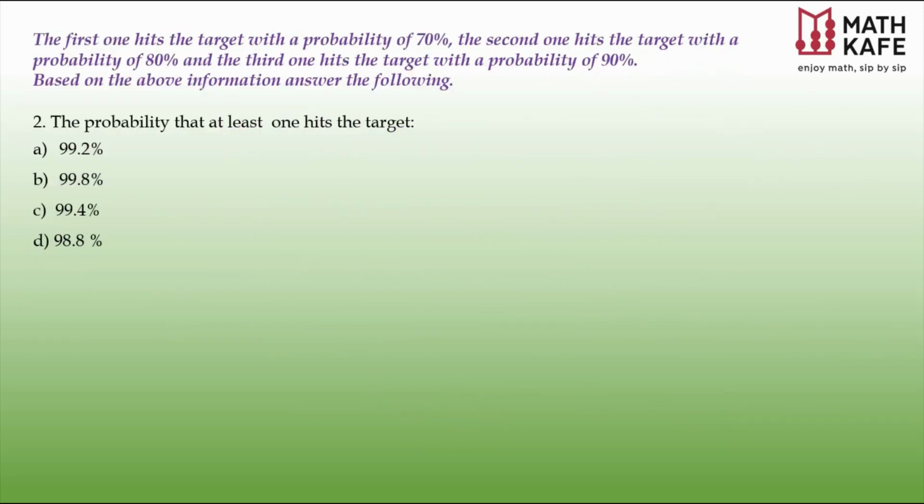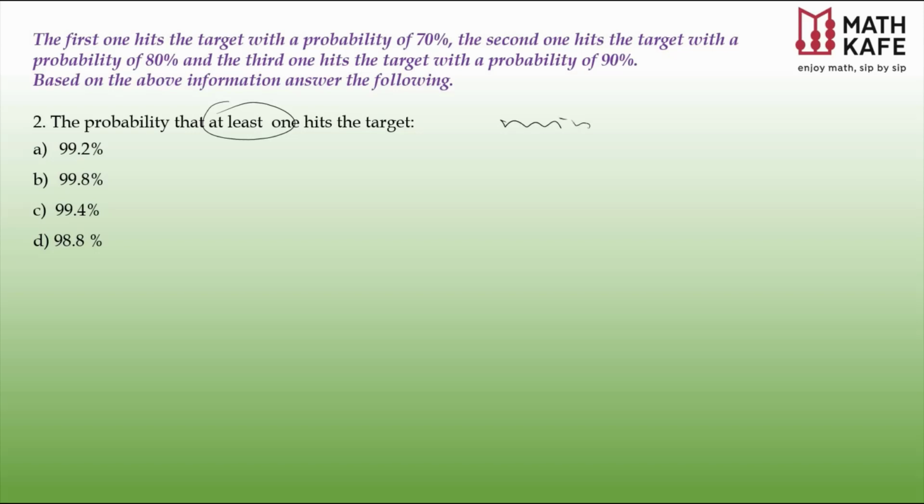Let us consider the second question. The probability that at least one hits the target. At least one. Again, a very important word. At least and at most are the most important words we need to be careful about when doing probability questions. At least means what? Minimum 1.